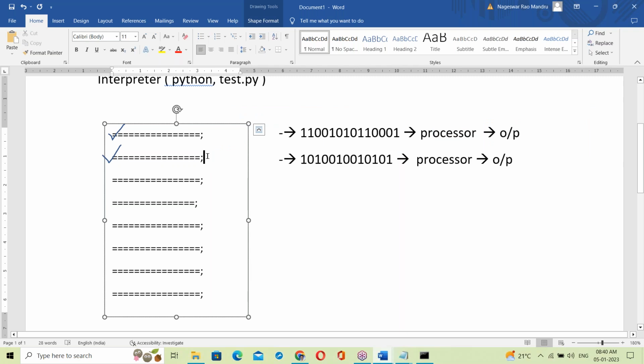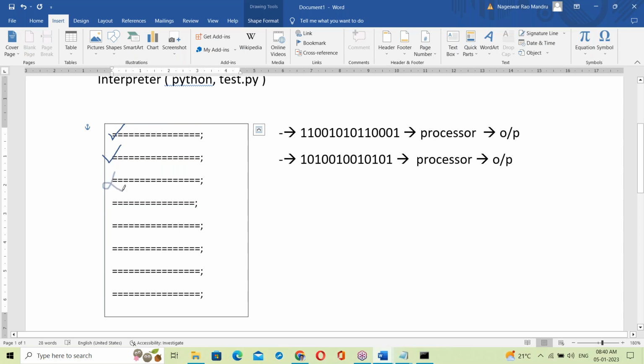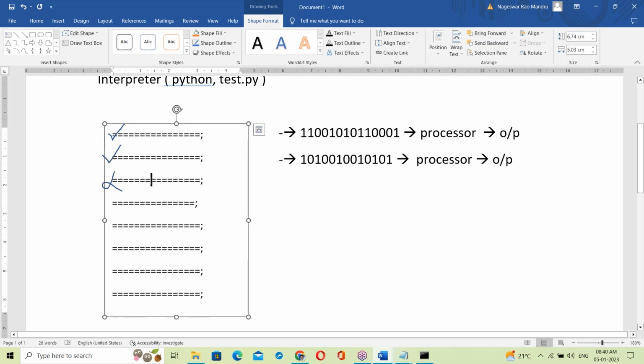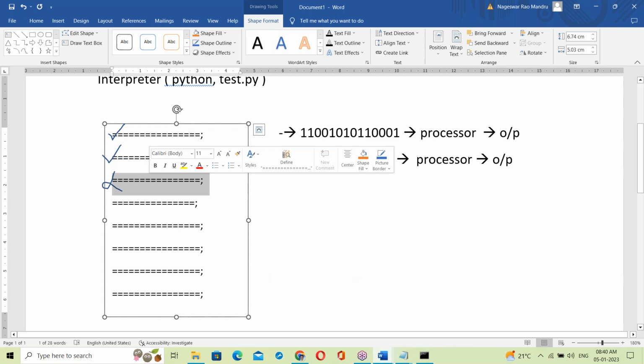It's line by line. Suppose at the next statement something is wrong. What happens here? It stops. Something wrong here, it simply stops. Any error comes, the interpreter stops. It won't check the next statements. Any error comes, it simply stops here.